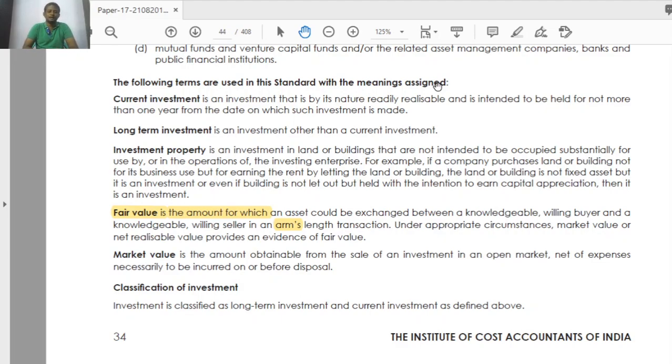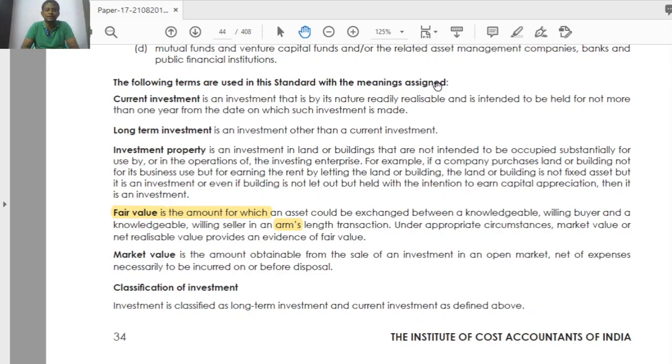Generally, I invested in some shares or in some debentures, but my intention of investment is short term. Short term means I am not going to keep these shares for more than 1 year. My intention is I am going to sell these shares within 1 year. I am going to make profit.